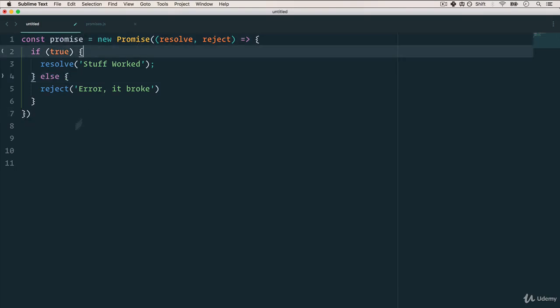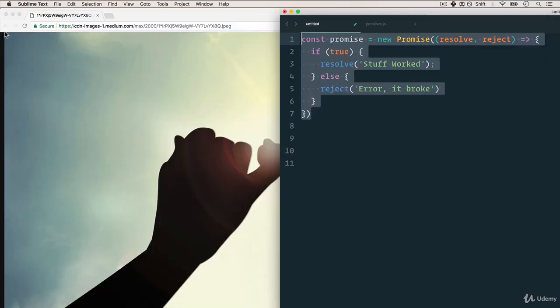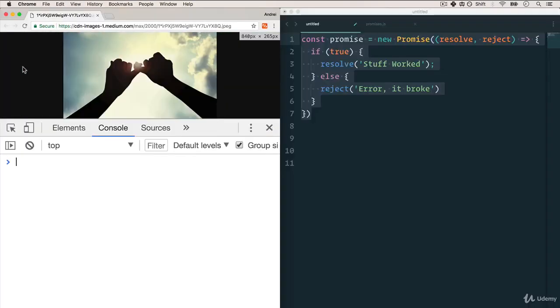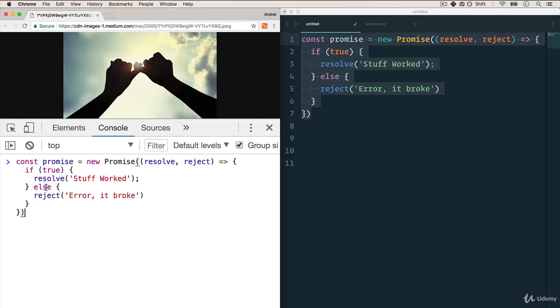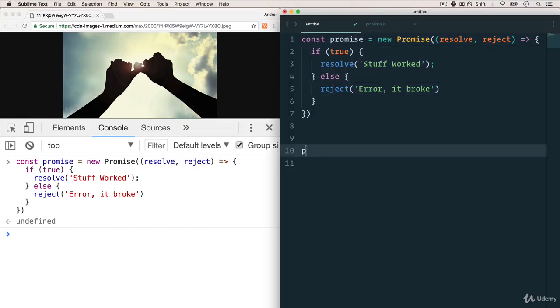So now that we have a promise, if I put this into my console, my Chrome browser, all right, I have the promise now, but how can we get this promise to run now? Well, I can just do promise.then. So again, once the promise is resolved or rejected, .then, I want to get the results. And then we want to console.log the result.